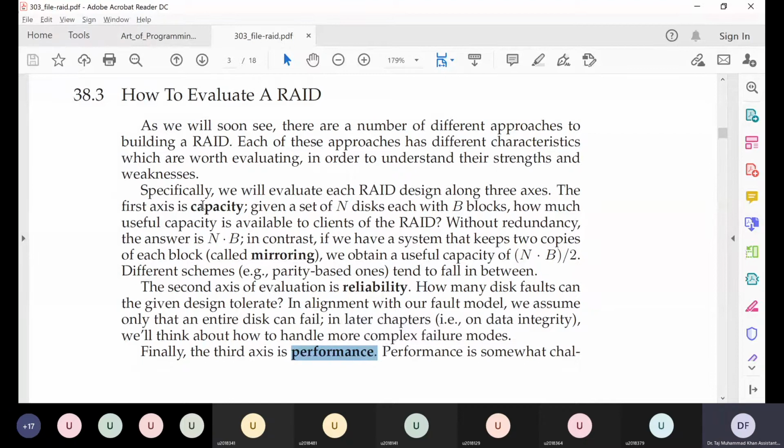The second axis is capacity. Since we are adding extra hard disks, we expect the capacity of our system to grow. So if I had one hard disk before and now I have two hard disks, and let's say that each hard disk is 1 terabyte, then previously I could store 1 terabyte of data, and now I expect to store 2 terabytes of data because I have added an extra hard disk and my capacity has increased.